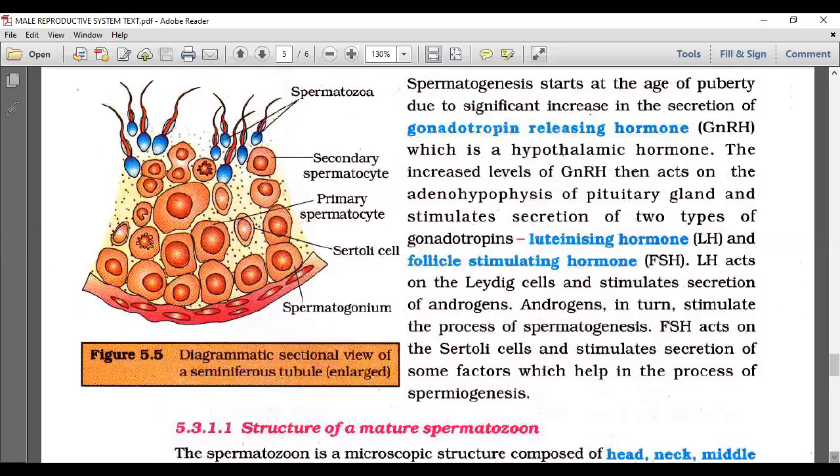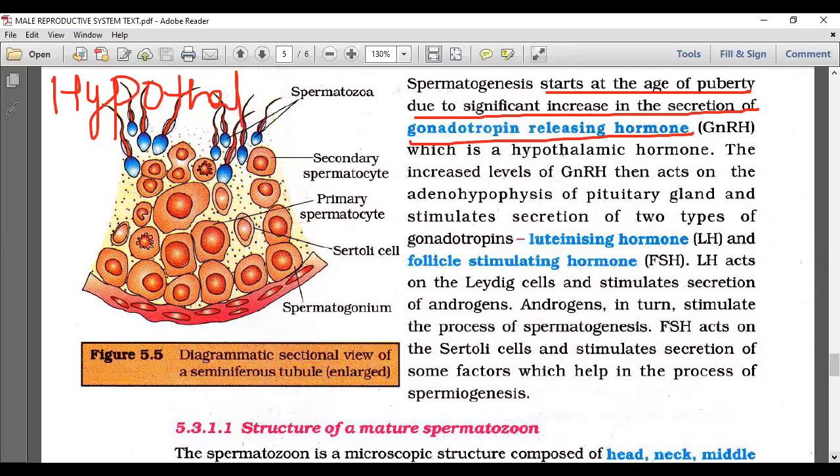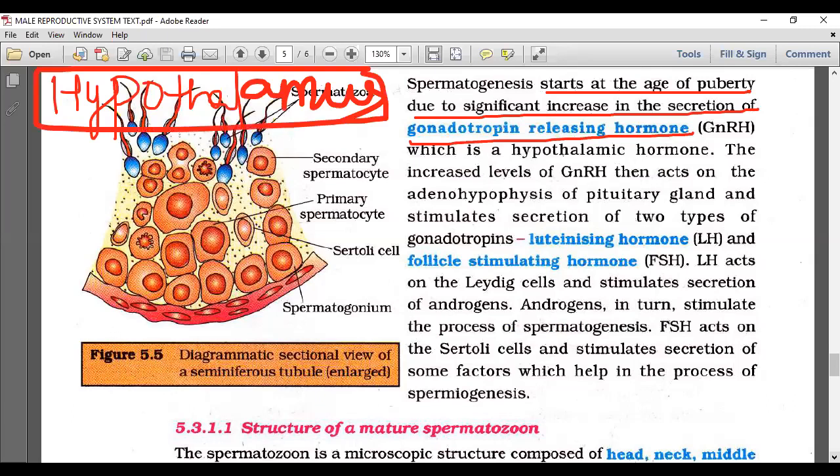What happens at that time? Spermatogenesis starts at the age of puberty due to a significant increase in the secretion of gonadotropin releasing hormone. Where do we get the start? From the hypothalamus. We need to begin the story from the hypothalamus. The hypothalamus secretes a hormone called GnRH, gonadotropin releasing hormone.